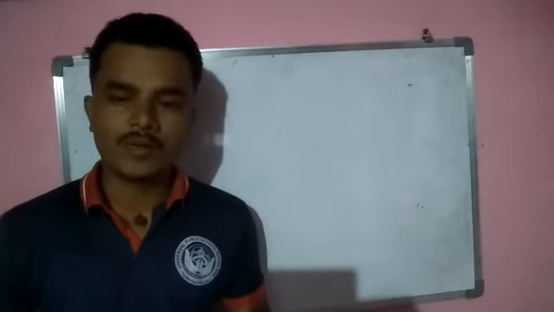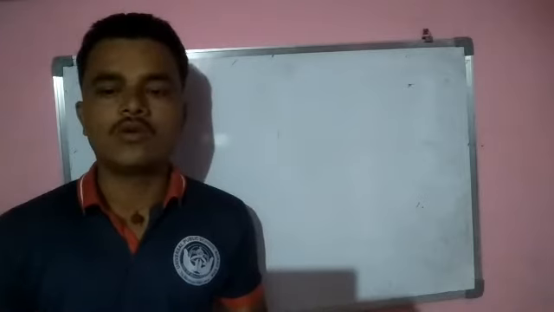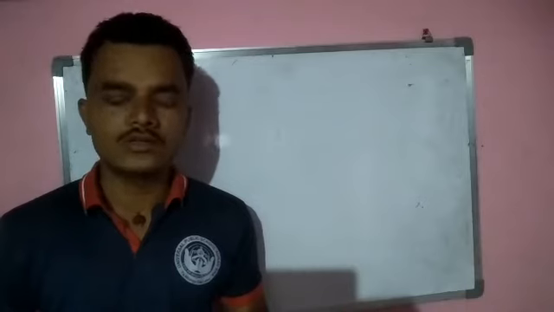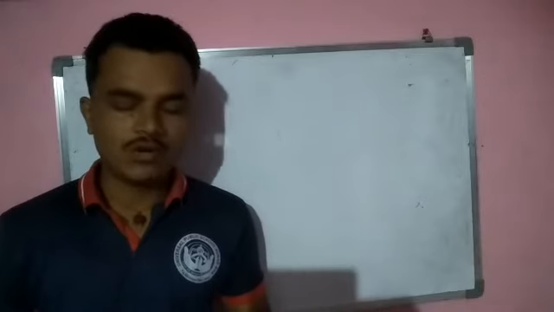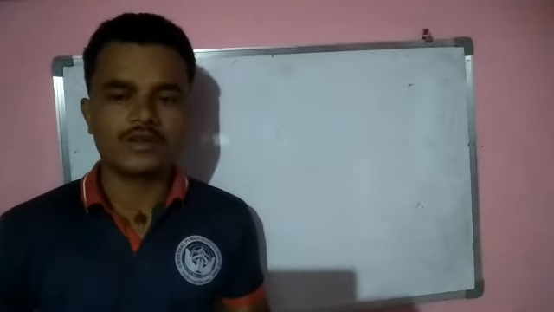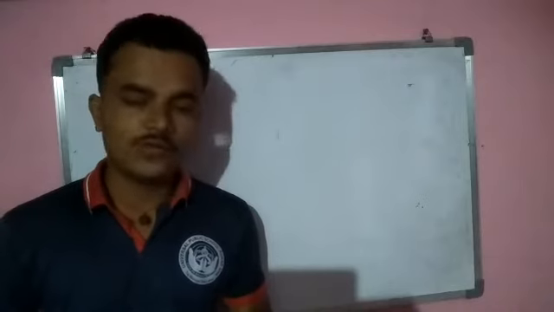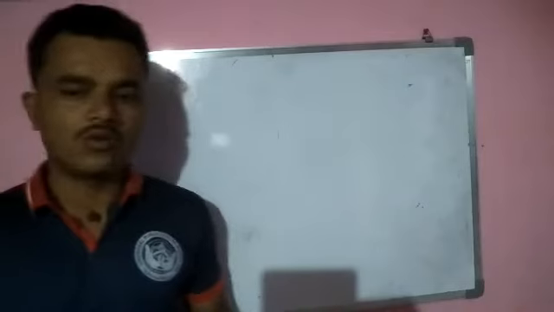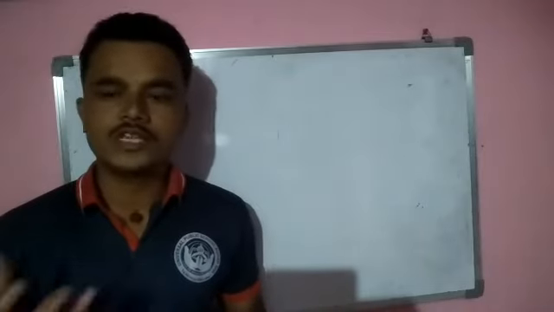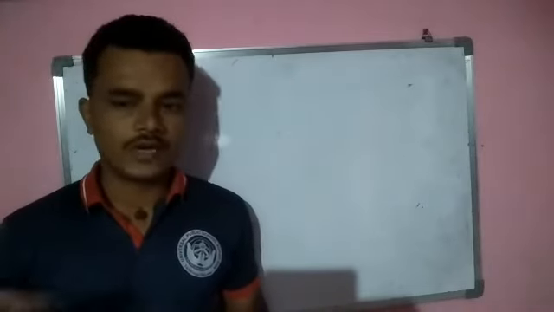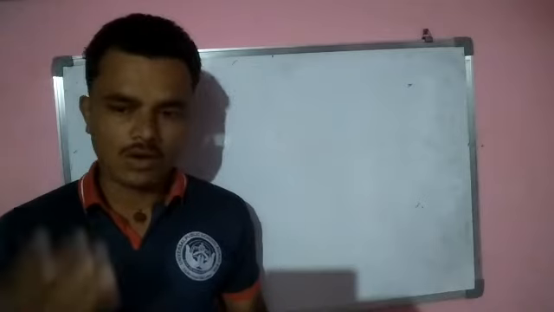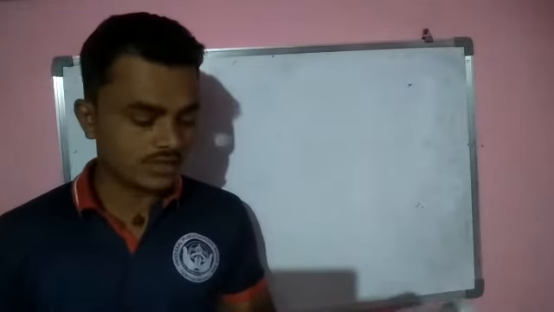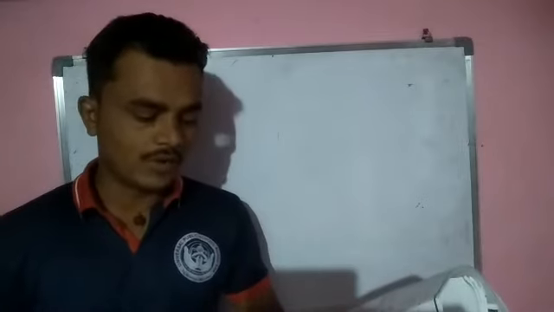So what would happen if there were no gravity on the earth? If there were no gravity on the earth, all the objects would have floated in the air and life would be unstable. अगर अर्थ के ऊपर अगर जो अपना ग्रेविटेशन फोर्स है वो नहीं रहता है तो जितने भी ऑब्जेक्ट्स हैं वो एयर में फ्लोट करेंगे और लाइफ इज अनस्टेबल विदाउट द ग्रेविटी. Understand? Next question, what would happen if the value of g was twice?